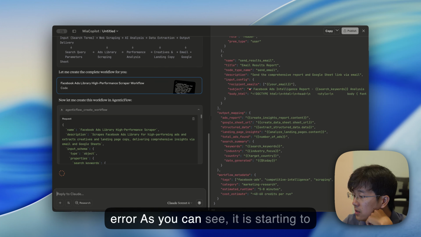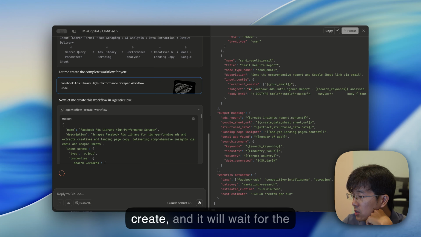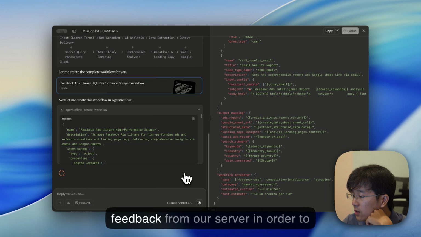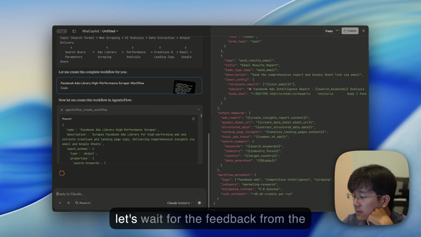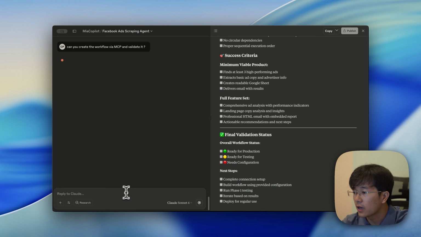In here, as you can see, it is starting to create, and we wait for the feedback from our server in order to see if it's working or not working. Yeah, let's wait. What is the feedback from the servers on this? Yeah, let me show you.